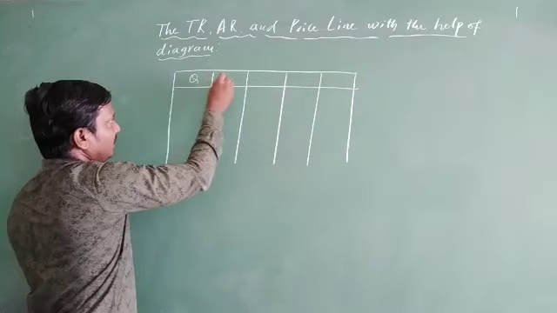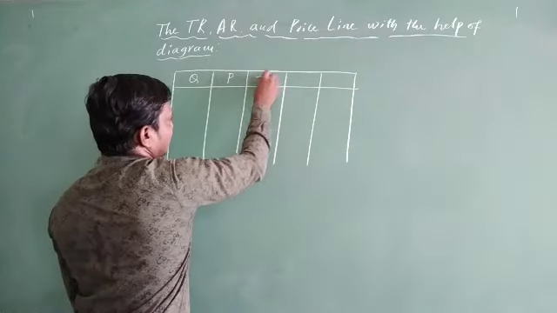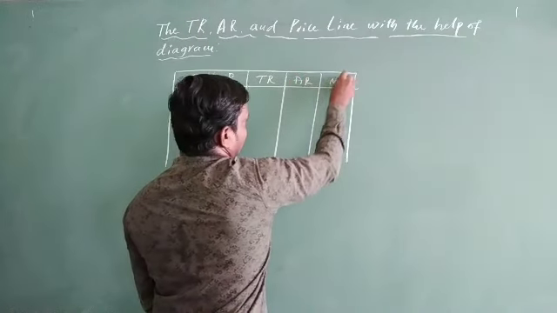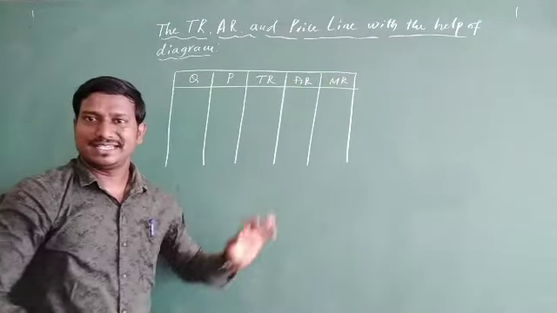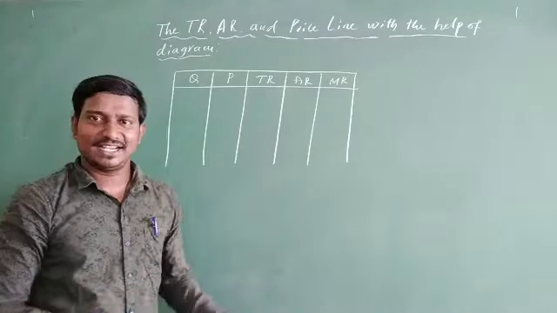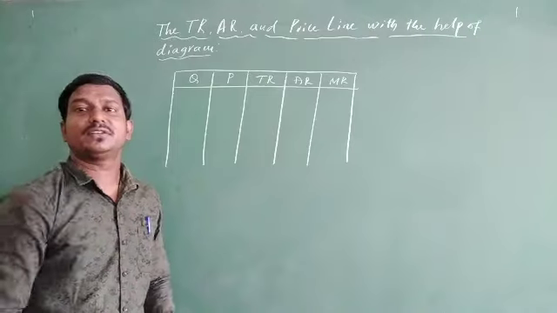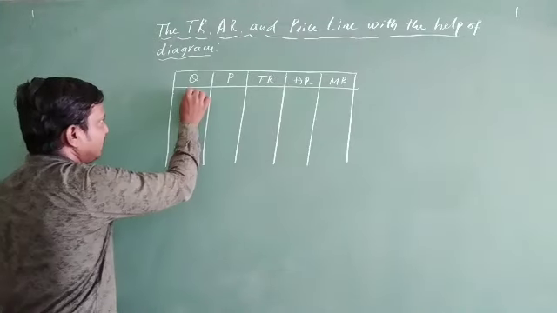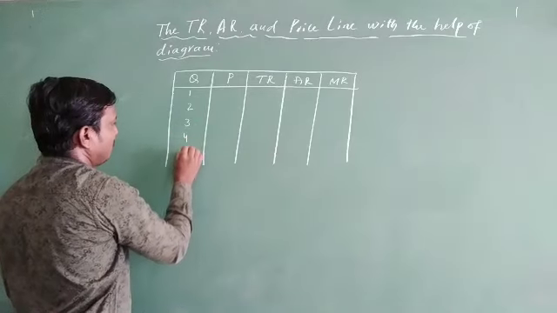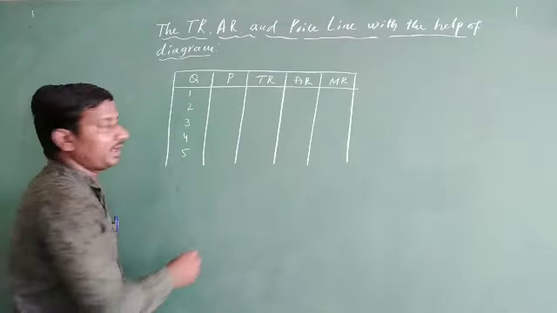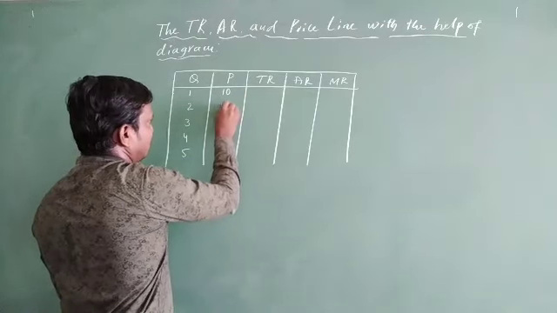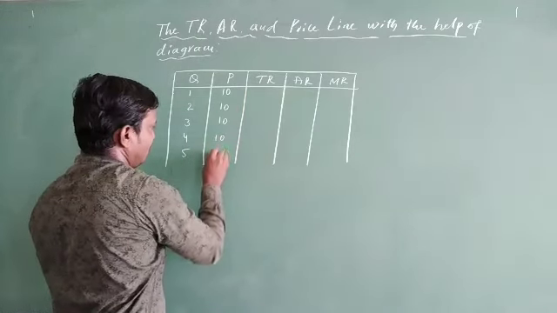Well, here I am going to write quantity, this is price, and this is going to be total revenue, average revenue, and this is going to be marginal revenue. So there is no need to go through the schedule once again, but for our better understanding, I am going to look at the table. Later we can go through the diagram. So just take quantity 1, 2, 3, 4, 5. The same way for price, you can just take 10, 10, 10, 10 and 10.